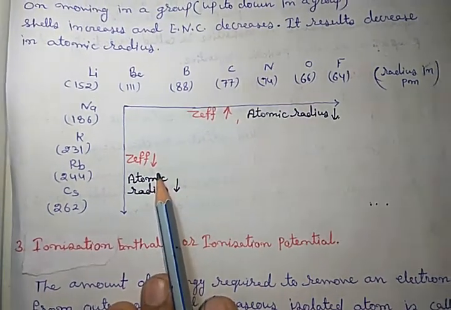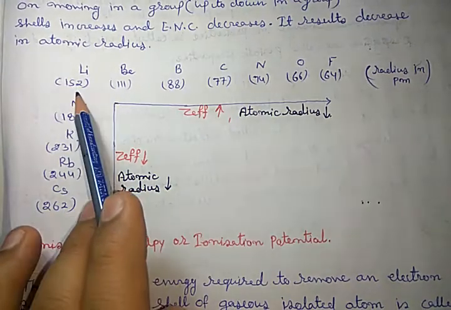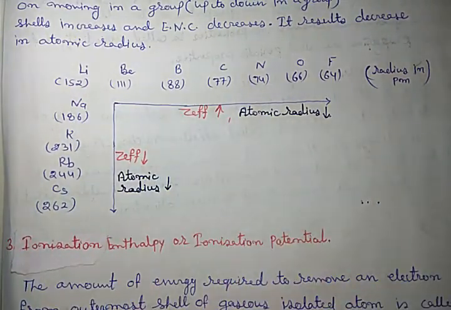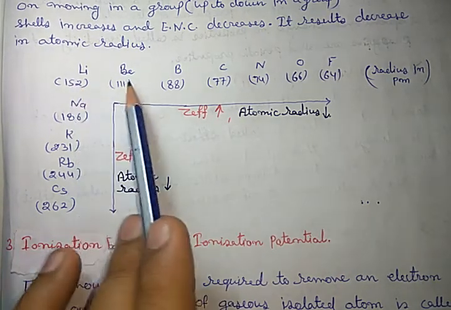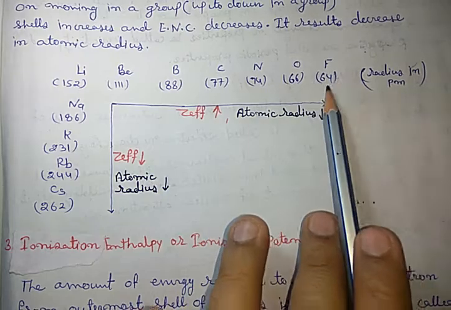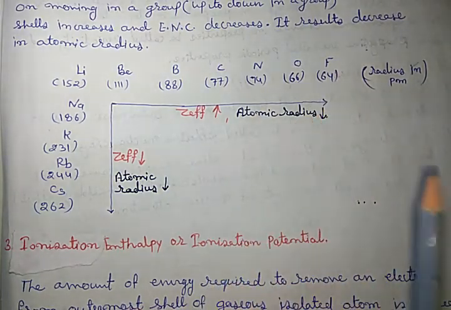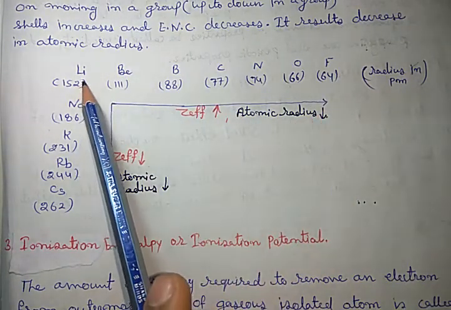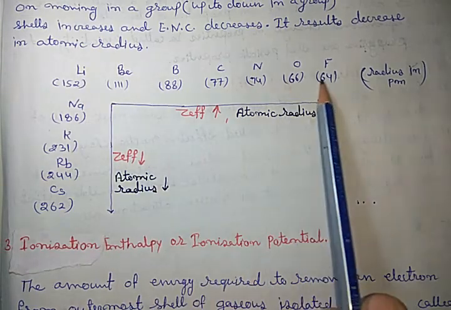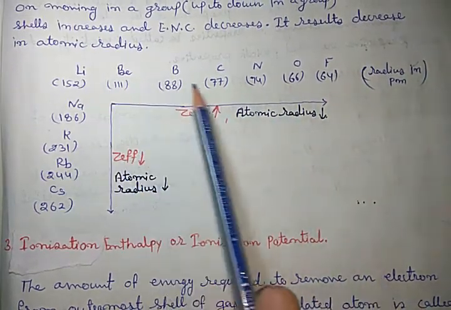There is an example. One thing let me clear: there is data, but there is no need to memorize this data. I'm just showing it to make my points clear.